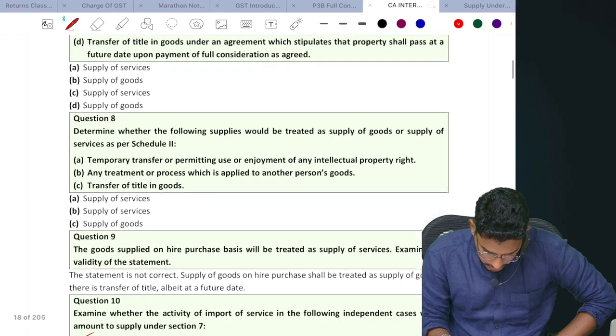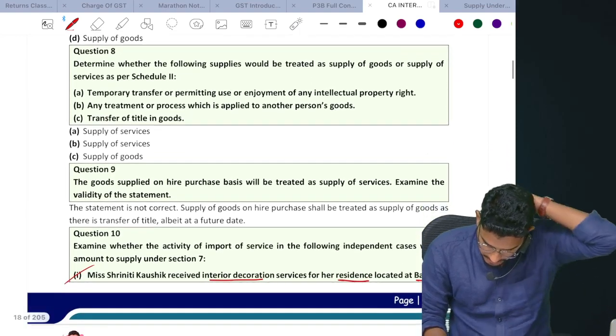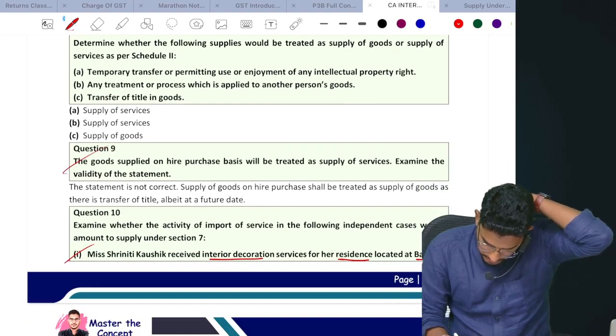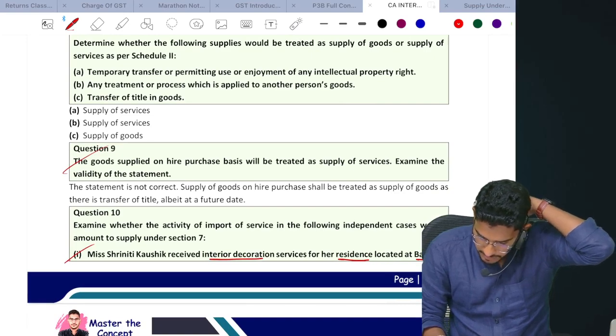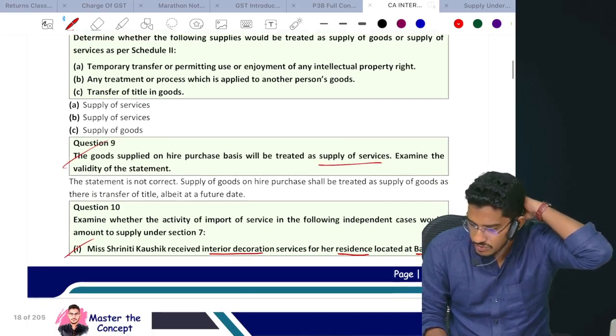Straightforward question. I don't want to do it. It's also a straightforward question. The goods supplied on higher purchase basis will be treated as supply of services. So agree with that? B, supply of